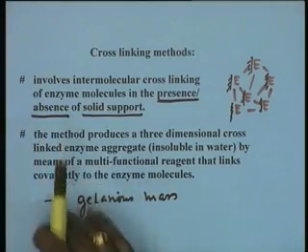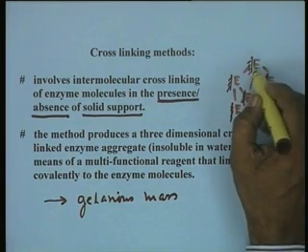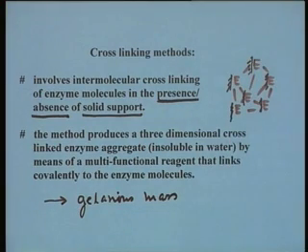Now, a large number of cross linking reagents. One of the important things we should recall is that these intermolecular cross linkings require certain very reactive reagents, so that the functional groups of the enzyme can covalently bind under mild reaction conditions.